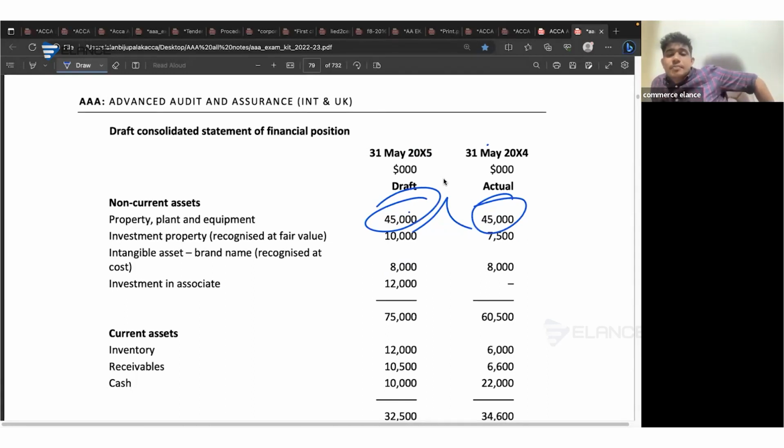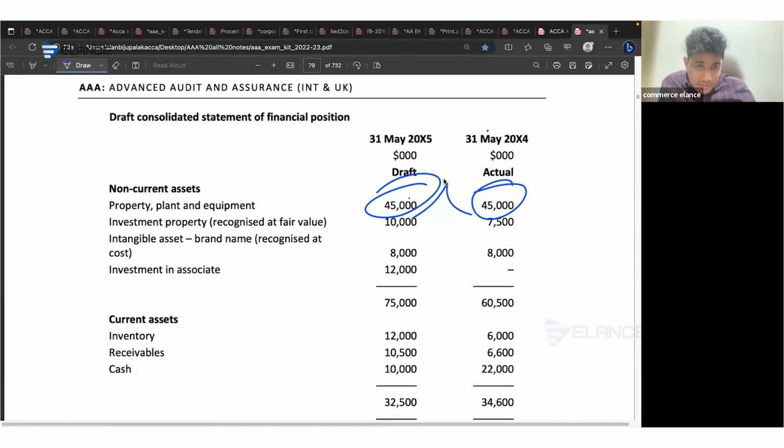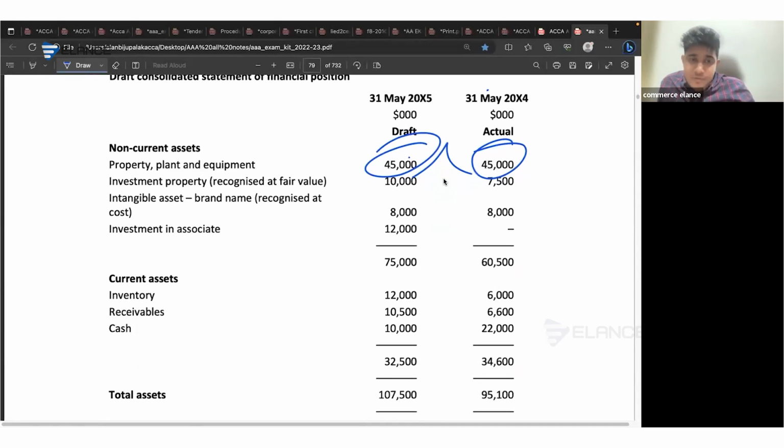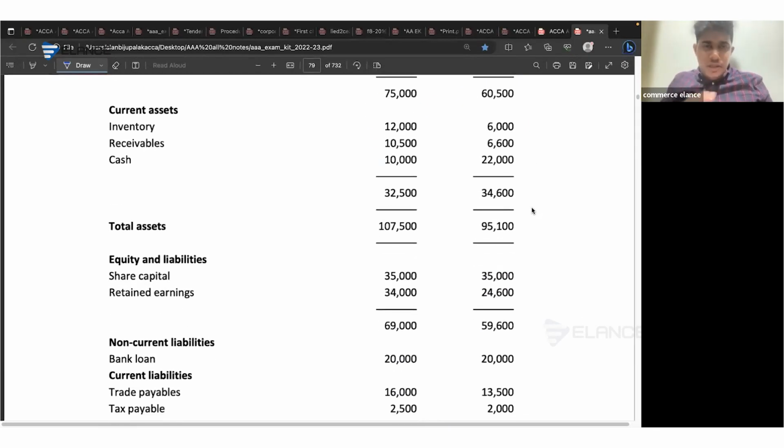Because if the current year and the prior year value remain the same, there can be chances that the company might not have carried out the depreciation computation, which is inappropriate. Again, when it comes to the investment property, we have already mentioned that. In the intangible assets, the current year and the prior year value remain the same. Even though the company has not charged any amortization, there is still a possibility of impairment. If the impairment review is not done, the impairment expenses will be understated and the value of intangibles will be overstated. You can consider using this for computation of ratios.